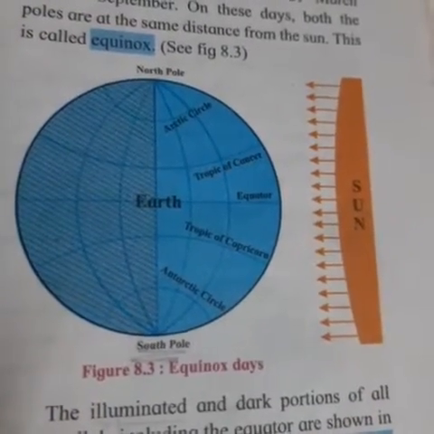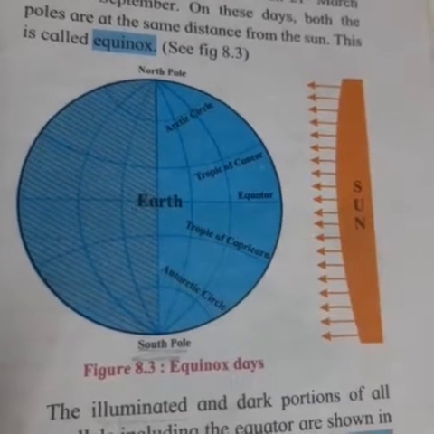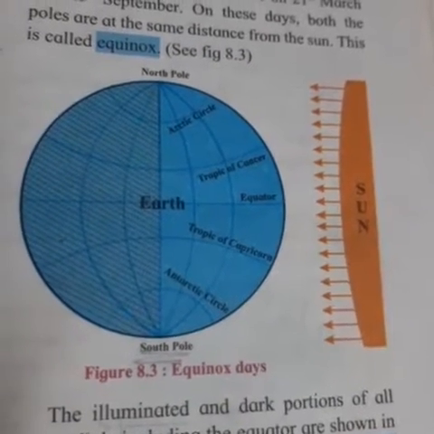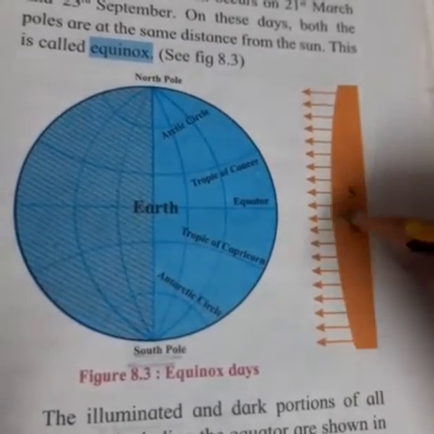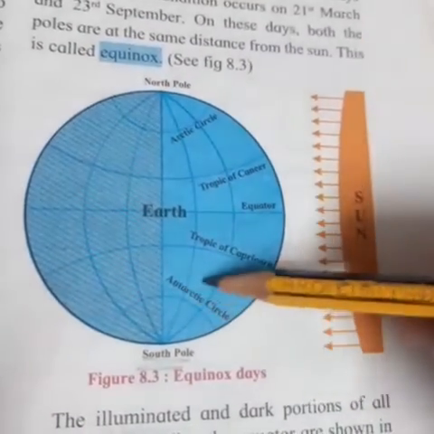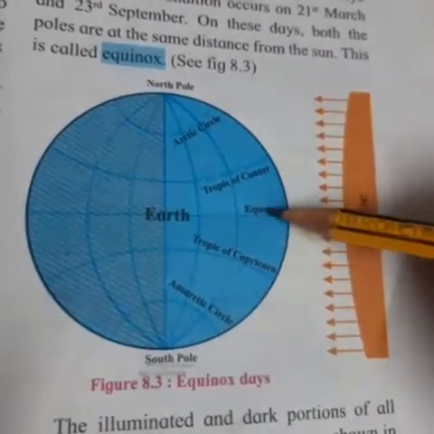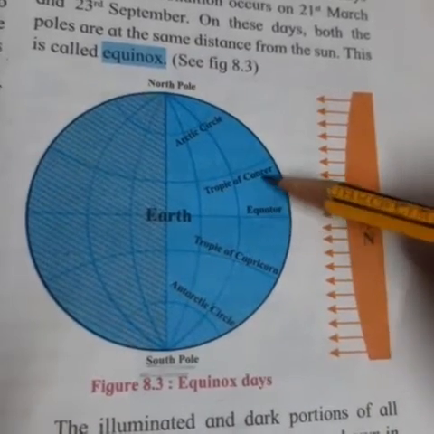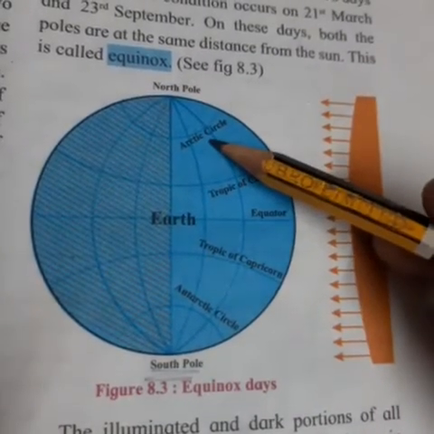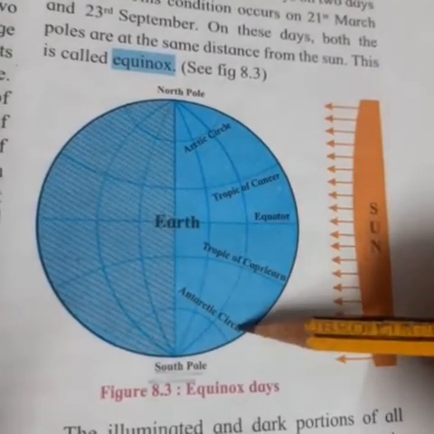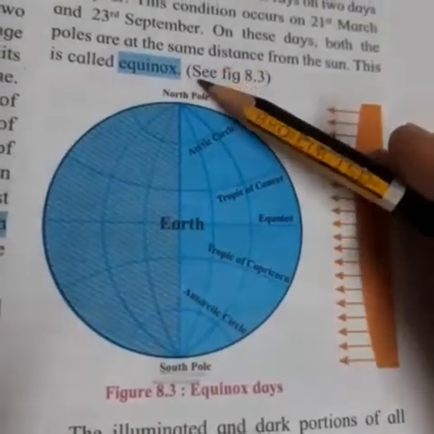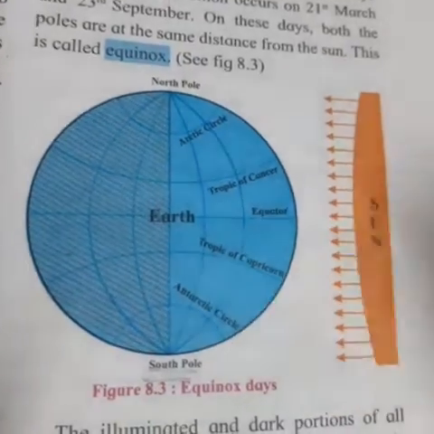Now they have given the figure 8.3, equinox days. Now these are the sun rays. This is the sun they have given. These are the rays falling on this. This is the equator, Tropic of Cancer, Arctic Circle, Tropic of Capricorn and Antarctic Circle. This is the earth. Okay, this is the North Pole and this is the South Pole.